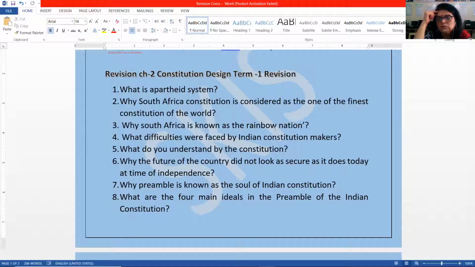What are the 4 main ideals of the preamble of the Indian constitution? You write any 4: secular, socialist, republic, democratic, or any 4 you are comfortable with. So here our revision for chapter number 1 and chapter number 2 of civics is over. Our next video will be on the revision for chapter number 1 of civics, and we may take chapter number 1 of economics also in that.